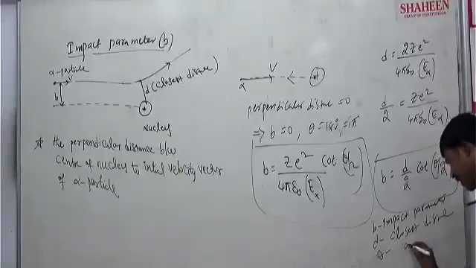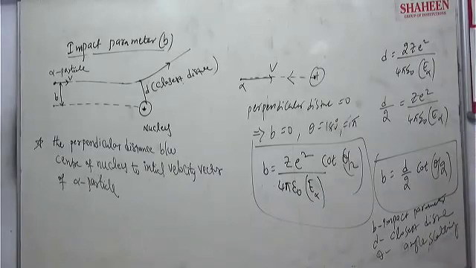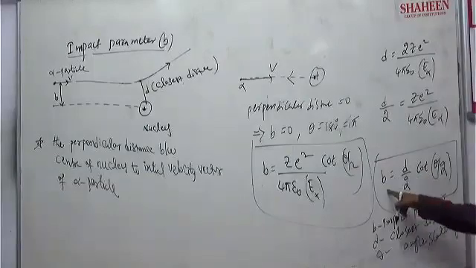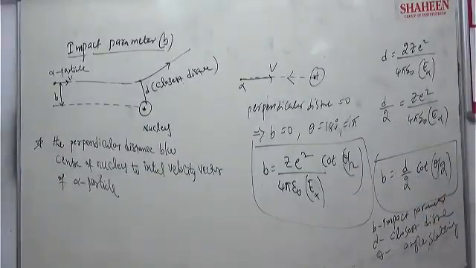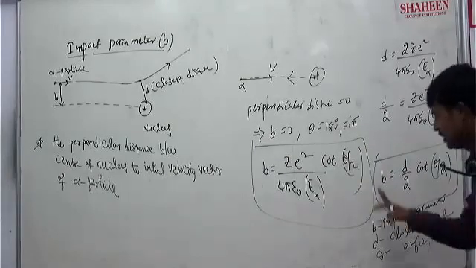So the relation is B is equal to D by 2 cot theta by 2. D is the closest distance, B is the impact parameter, theta is the angle of scattering. This is the relation between all these three parameters: scattering angle, closest distance, and B. Clear? So this is the equation.